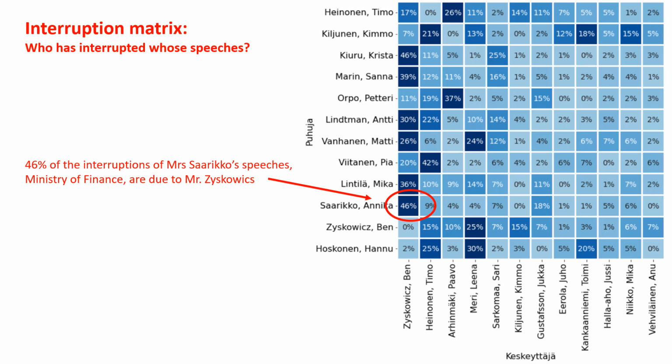In this image, the same matrix tool is reused for creating an interruption matrix. It tells who has interrupted whose speeches. For example, the matrix tells that 46% of the interruptions of Mrs. Saarikko's speeches, the current Minister of Finance, are due to Mr. Zyskowicz.